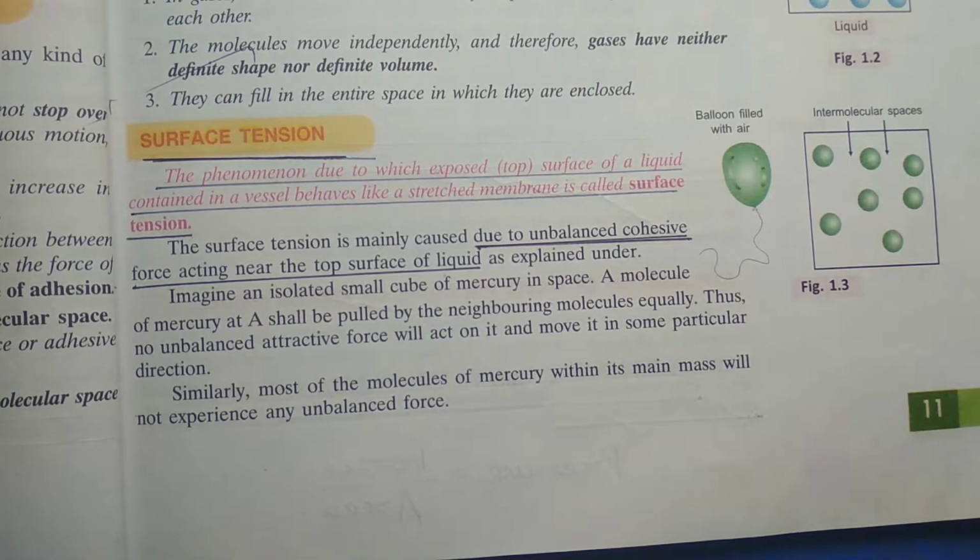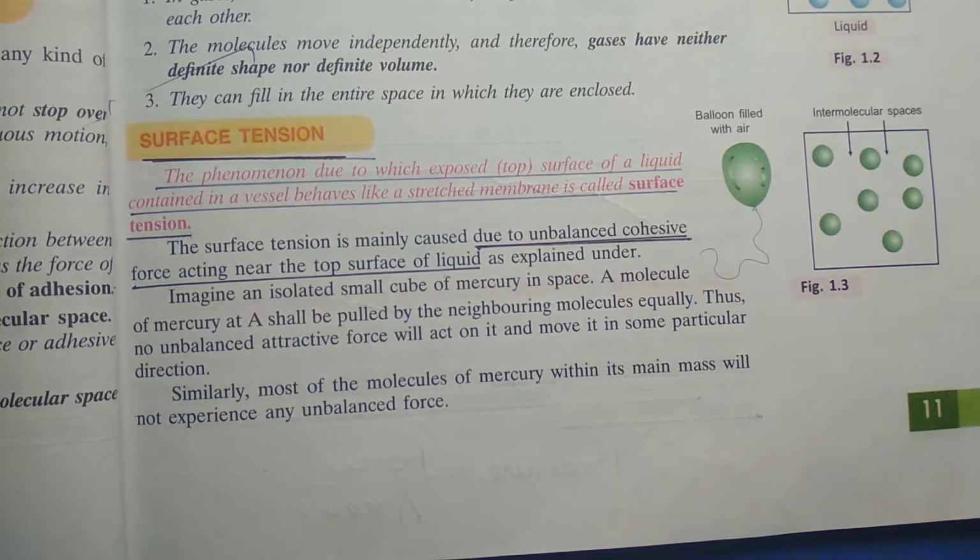If I take the liquid in a vessel, whatever the vessel, maybe a glass or a bowl, then the uppermost layer experiences one type of unbalanced force, and that is why it behaves like a stretched membrane, and it produces a tension, and that is known as surface tension.